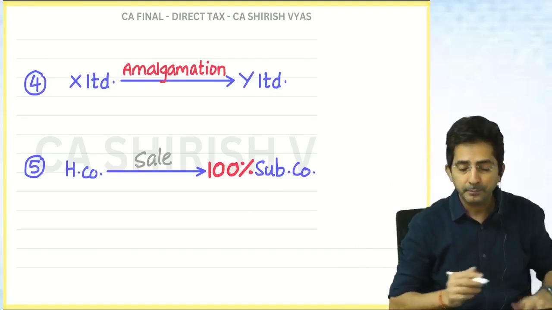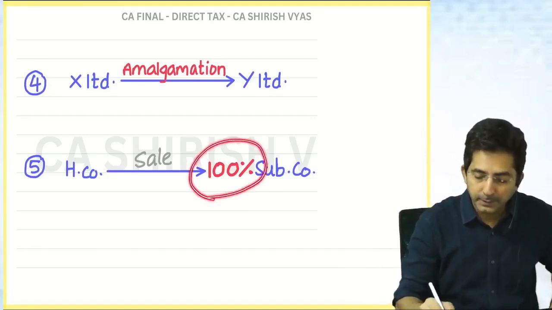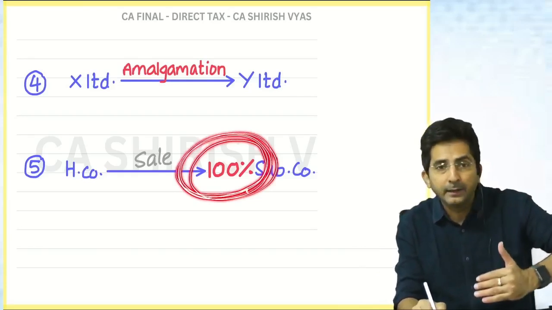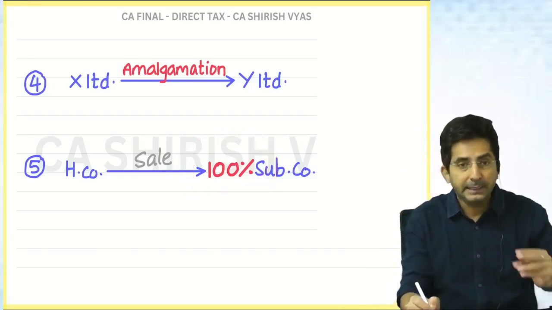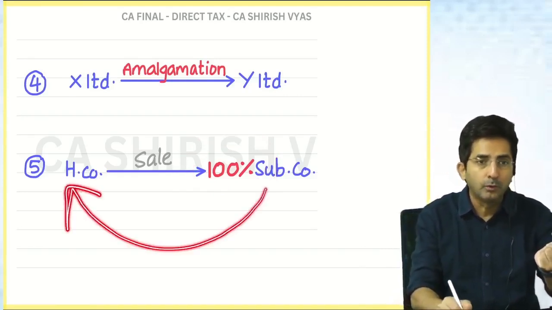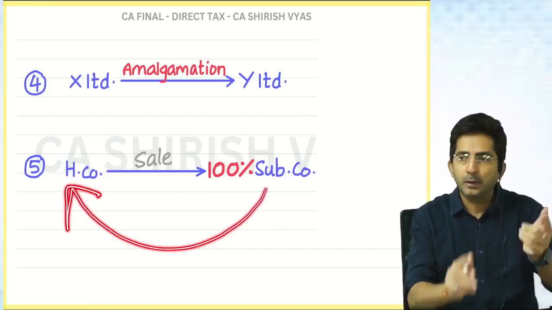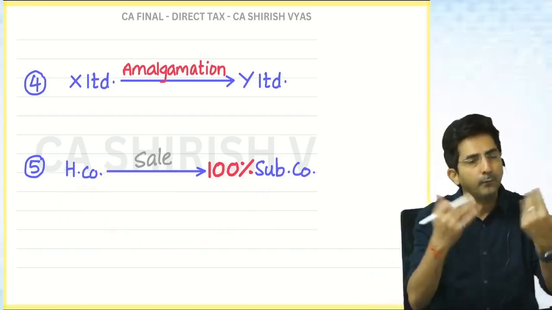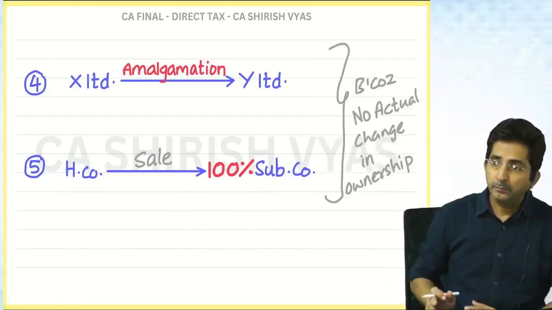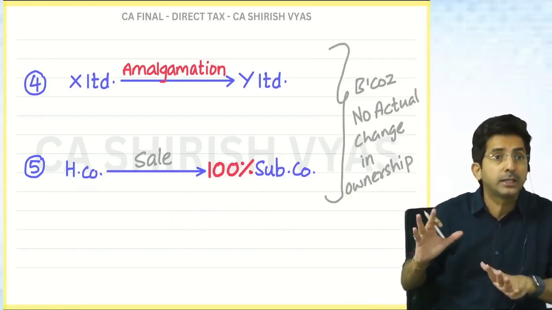Okay. So see, I have purposely written this in red because only when there is 100% shareholding, there is exemption. See, it can be vice versa also. Subsidiary selling the property to holding. So whether holding to subsidiary or subsidiary to holding, one and the same. If there is 100% relation, no capital gain. Because no actual change in ownership.